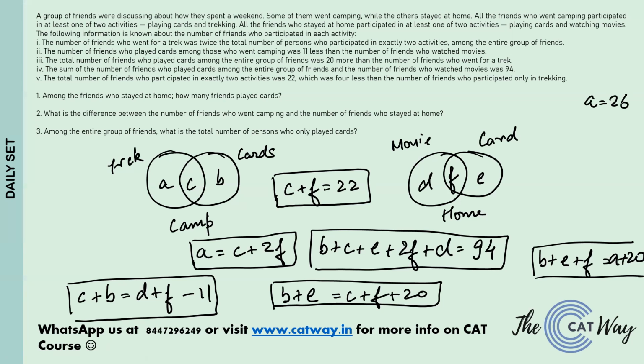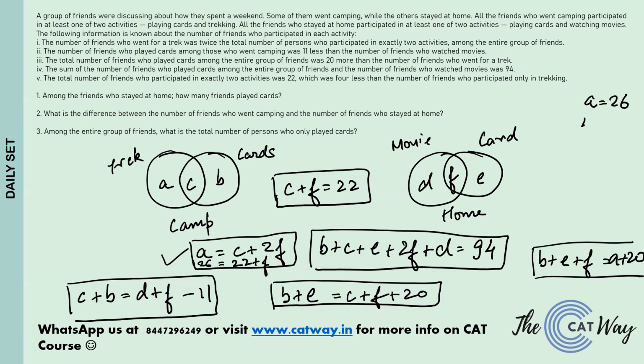If you check this condition, A is 26, which is equal to C plus F, that is 22, plus F. So from this what do we get?